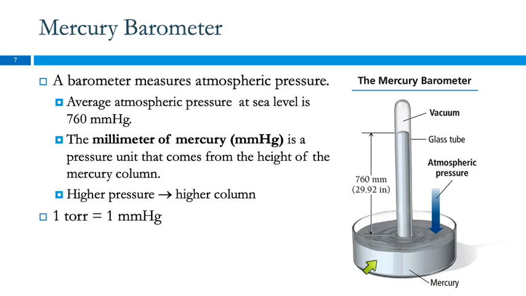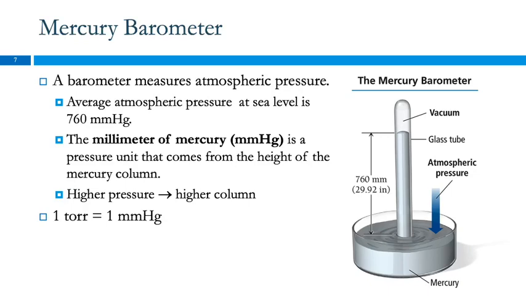But because mercury is 13.6 times more dense than water, the mercury will not retain a column as high as water would. So if the tube is 30 inches or more, we'll see a vacuum form here as some of the mercury comes out of the tube.